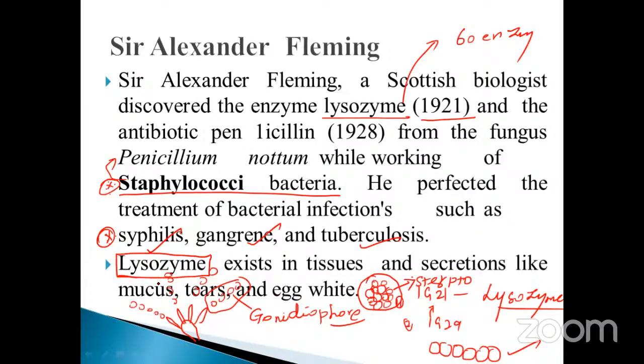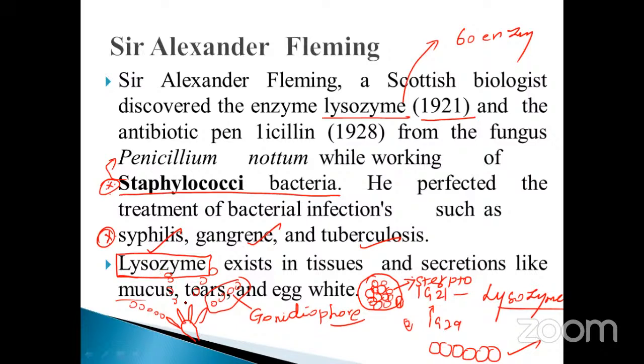Lysozyme, where is it? Just note it down: mucous membrane. Where is the mucous membrane? Just take the example of the nose. There is a mucous membrane there. Small intestine, urinary tract, all those things. The mucous membrane contains lysozyme enzyme. What happens? Automatically, you have natural immunity powers. Because of the presence of lysozyme, it acts upon the bacteria. So as a result, the bacteria are completely digested and killed.